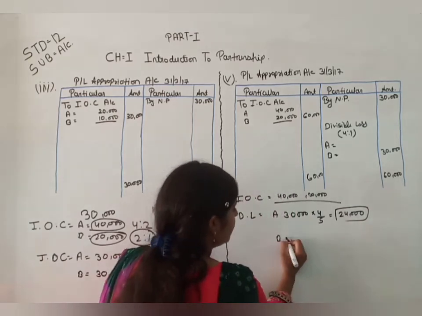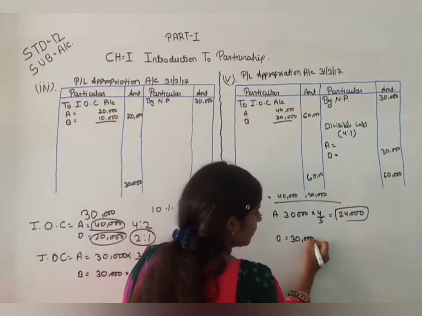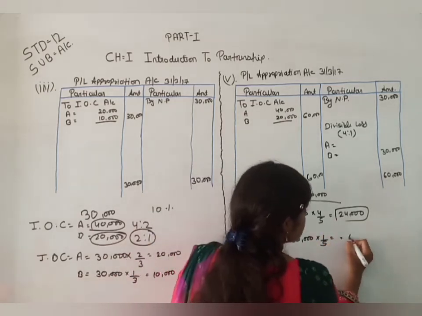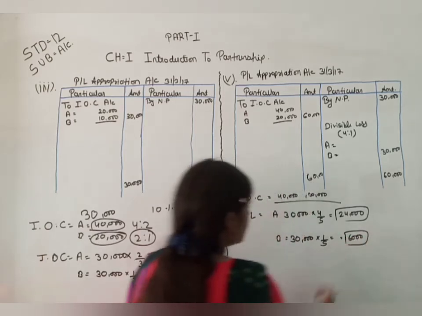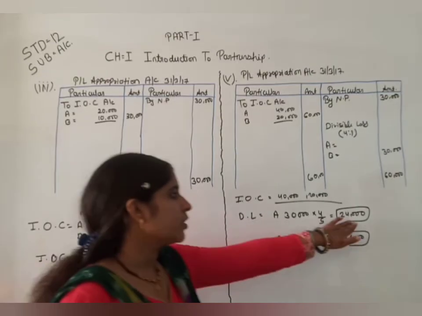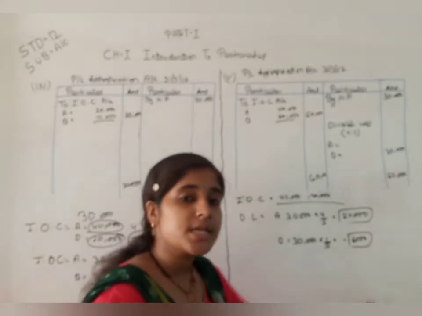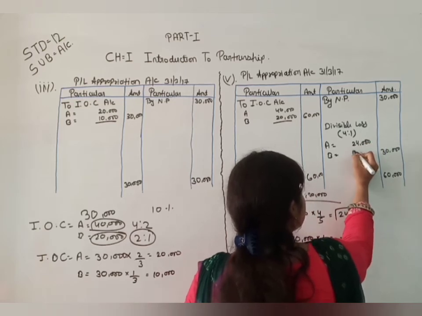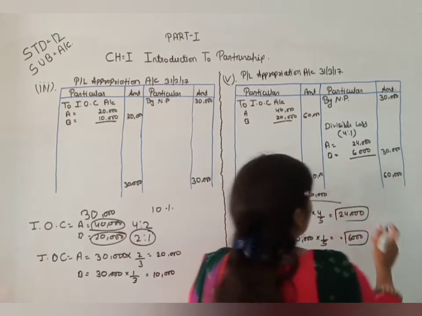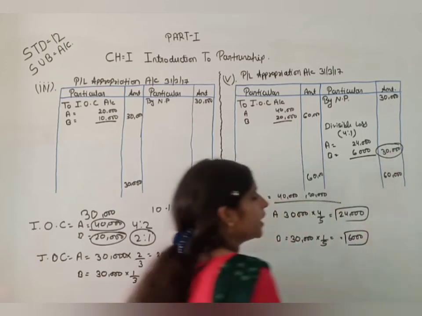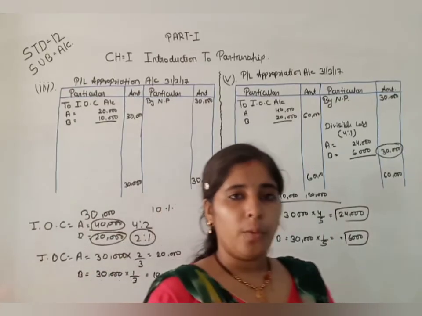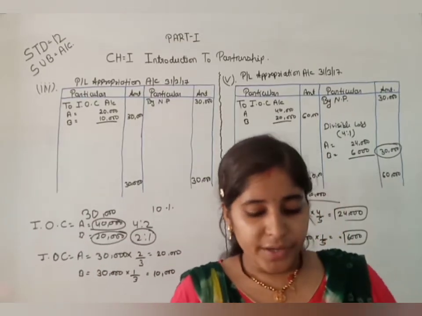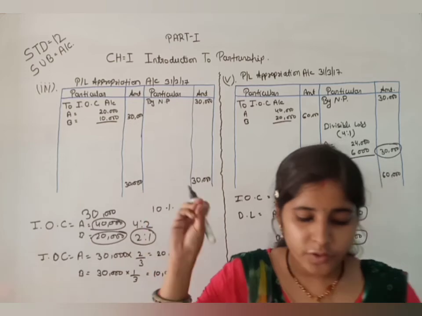And for B 30,000 1 upon 5, so 5 6 means 6,000 it's your loss. Means A bears the loss 24,000 and B bears the loss 6,000. Okay, so it is transferred in the partner's capital account or current account as per the given in the problems. I hope these two questions you are clear very well. Now we are going to the next, 5th question.